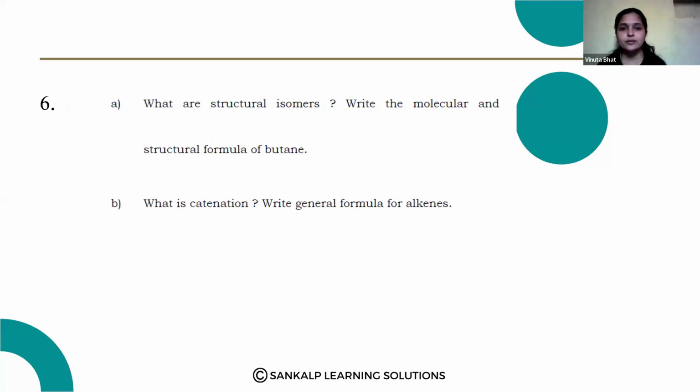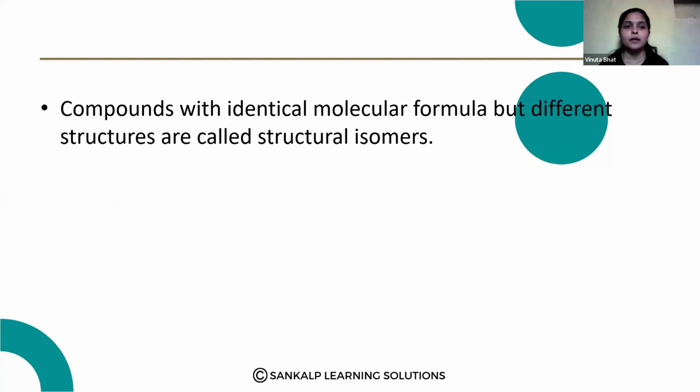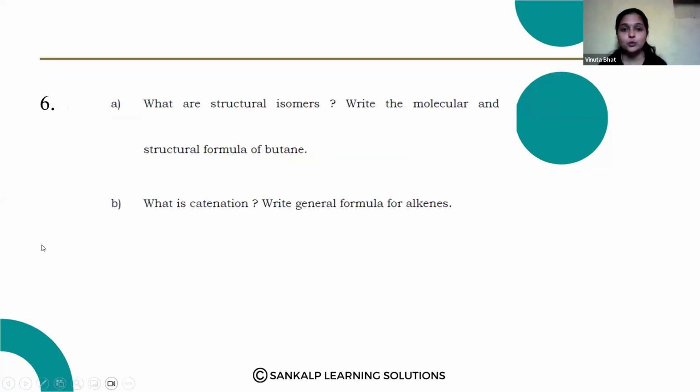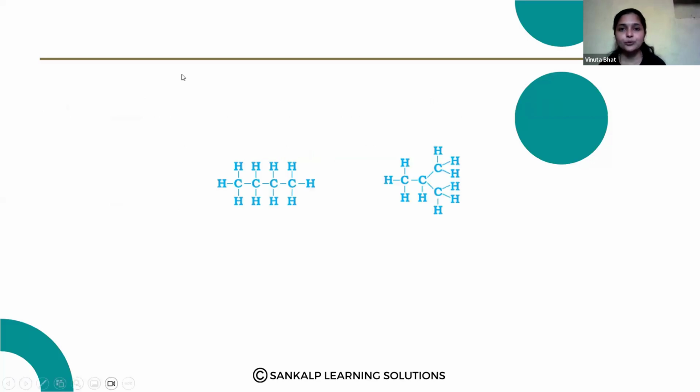What are structural isomers? Write the molecular and structural formula of butane. Then what is catenation? Write the general formula for alkene. So this is also a 4-mark question. The first question is, what are structural isomers? Compounds with identical molecular formula but different structures are called structural isomers. Here, the molecular formula of butane is C4H10. Okay, so it shows the isomerism here.